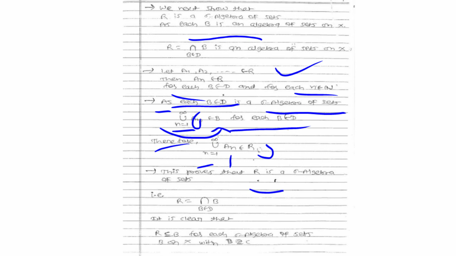So this proves that R is a sigma algebra of sets, by the definition of sigma algebra of sets. It means R is equal to the intersection of B where B is in D. It is clear that R is contained in B for each sigma algebra of sets B on X with C contained in B. Hence, R is the smallest sigma algebra of sets on X containing C.